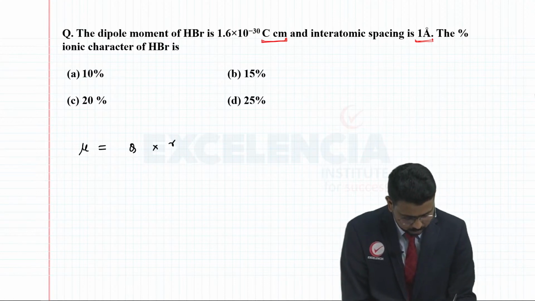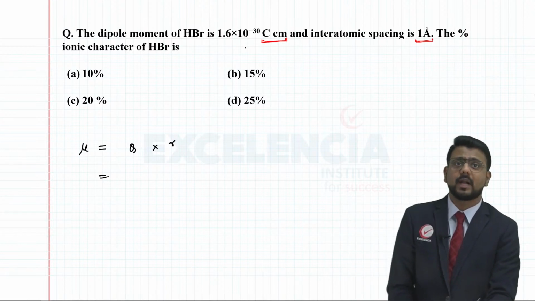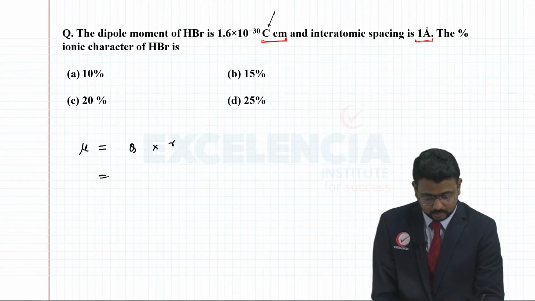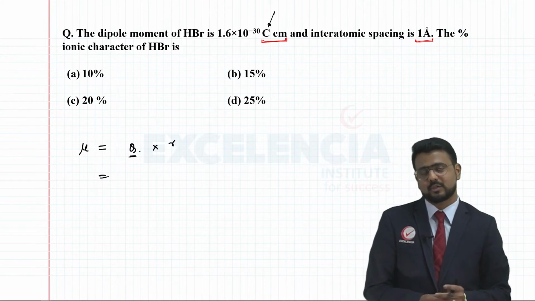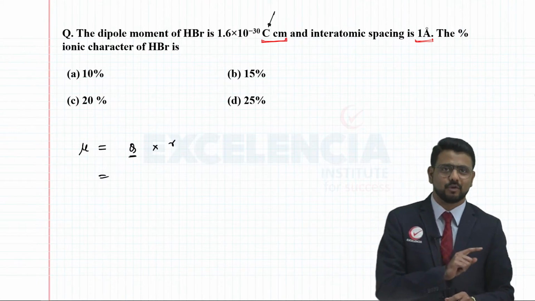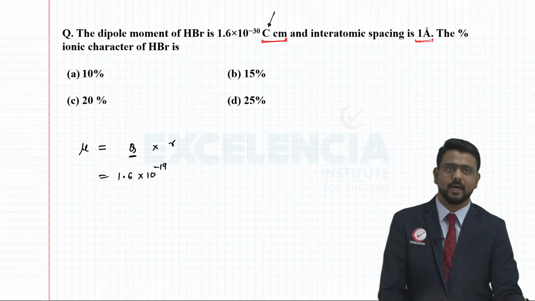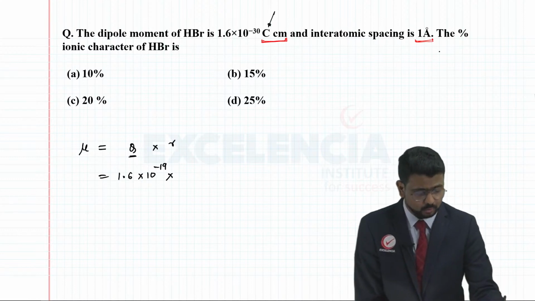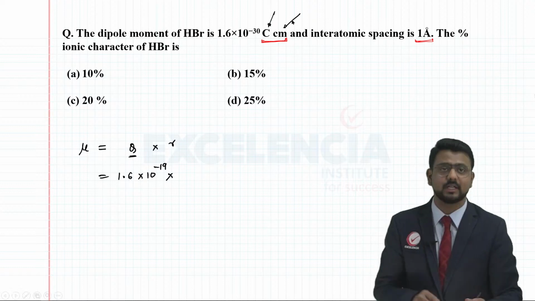Now the Q value here: the observed dipole moment is given in terms of coulombs, right? So the charge here I am going to write in terms of coulombs rather than ESU. So here it is going to be 1.6 times 10 to the power minus 19. The internuclear distance has been given as 1 angstrom, and the unit of length here is centimeters.